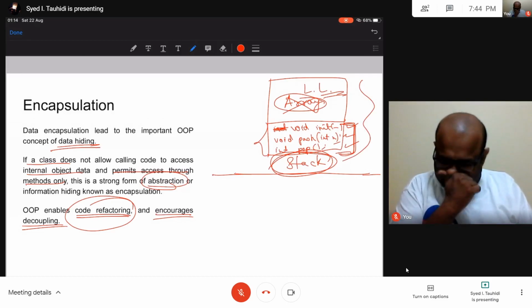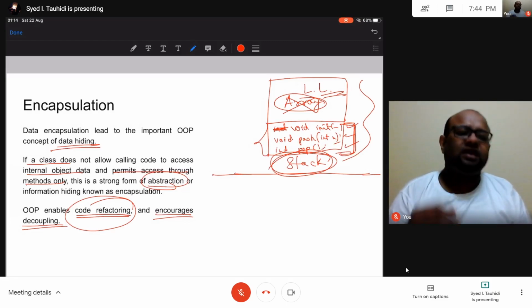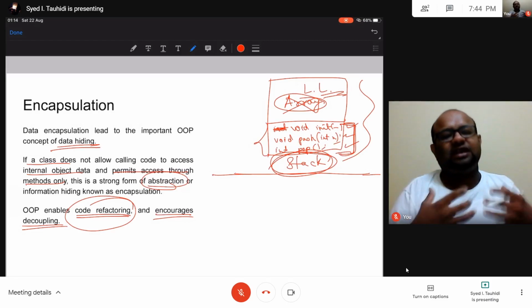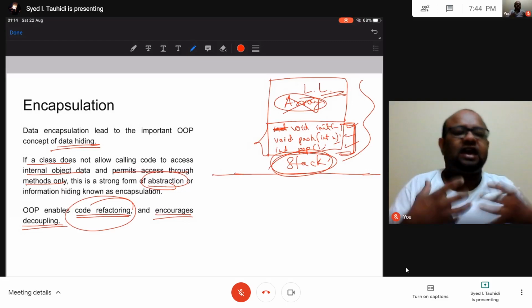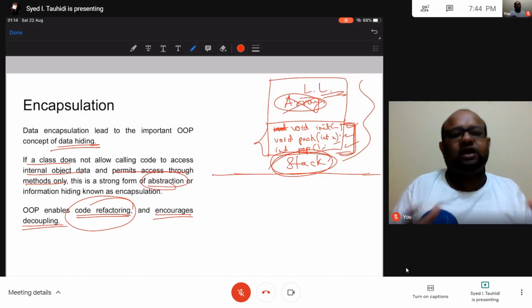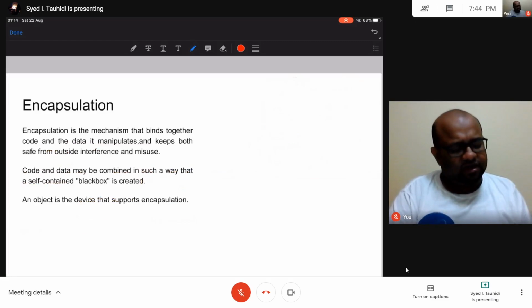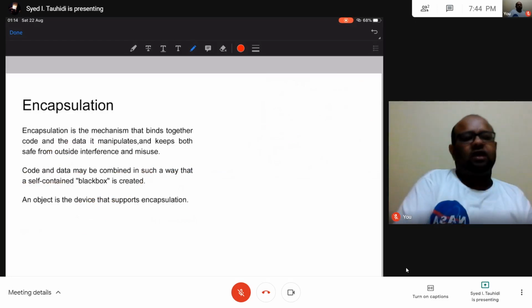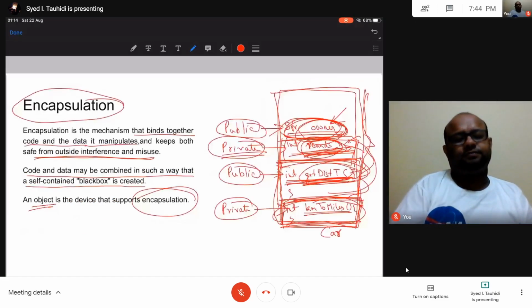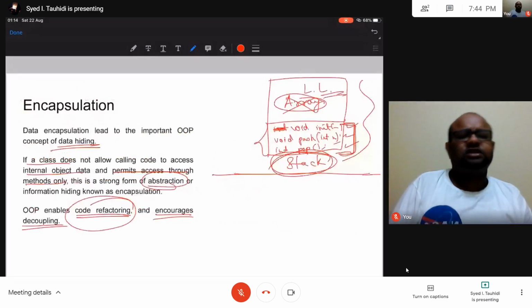And it encourages decoupling. Coupling means intertwining. Two things are coupled together if they have too much dependency on one another. Here the dependency is removed, because let's look at this example. This rounds variable had how many times the wheel was turning.